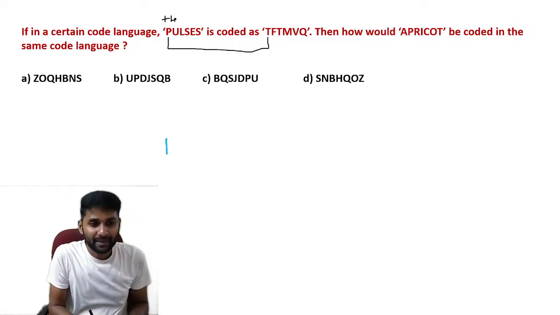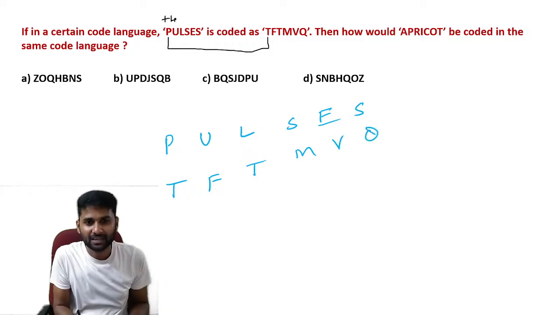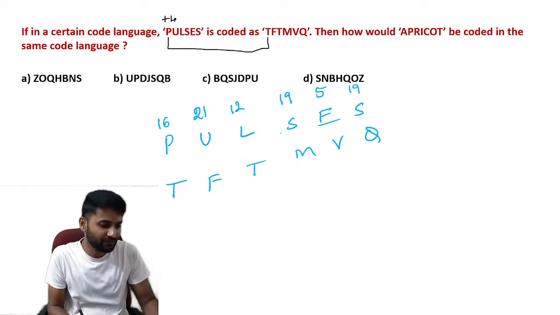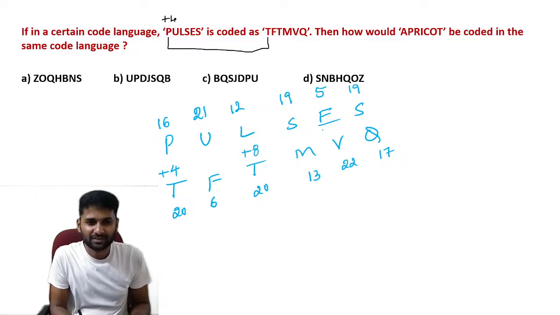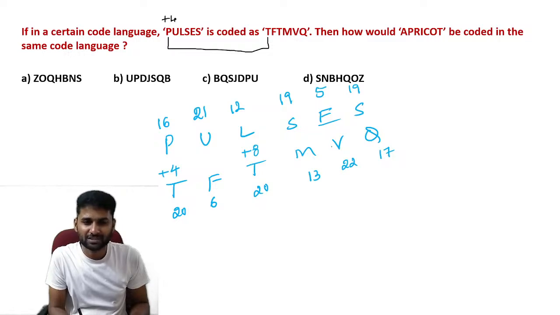Now see, PULSES and the coded word. Let's go through the alphabetical positions for your reference. P is the 16th letter, L is the 12th letter, U is 21, S is 19, E is 5, S is 19. In the code, T is 20, F is 6, T is 20, M is 13, B is 2, and Q is 17. Let's find the relation here. It's plus 4, again you can say this is plus 8. If you observe here, 5 becomes 22. Again, it is an opposite pair.